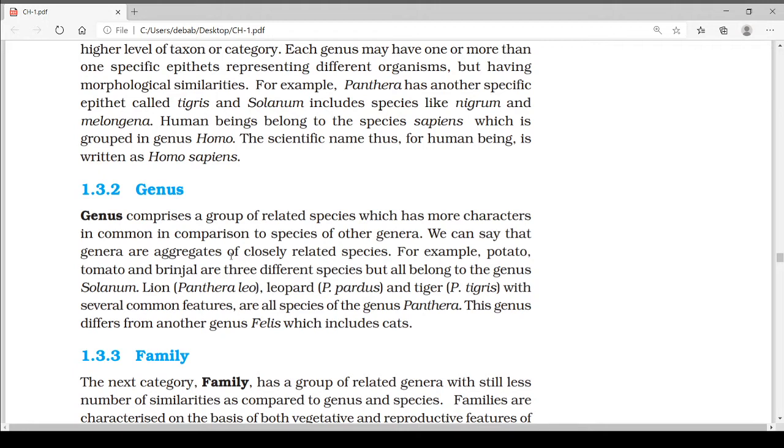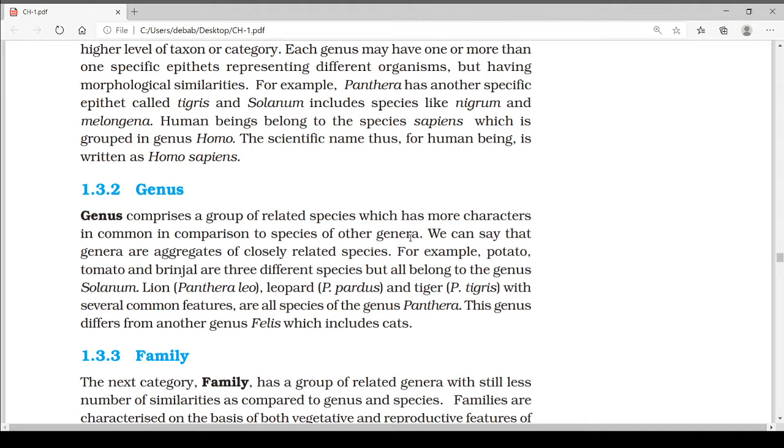Genus is another higher level taxon which comes after species. Genus comprises a group of related species which has more characters in common in comparison to species of other genera. We can say that genera are aggregates of closely related species.